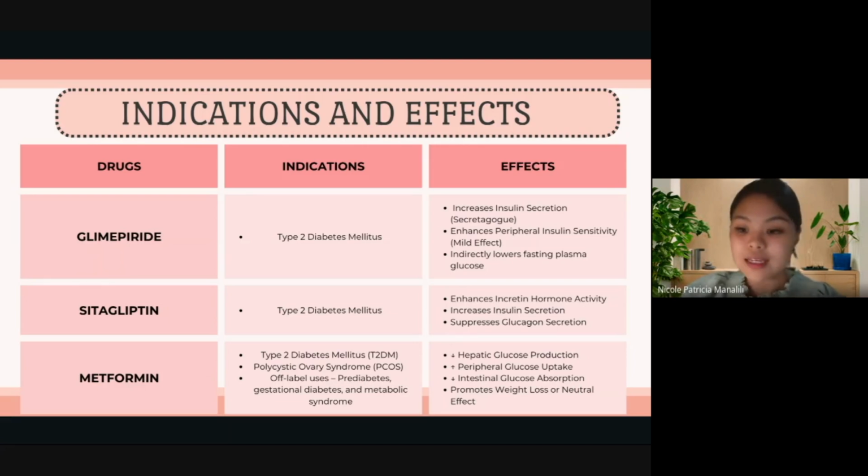So as for the patient in our case, the drug that likely caused the adverse effect of hypoglycemia would be glimepiride.